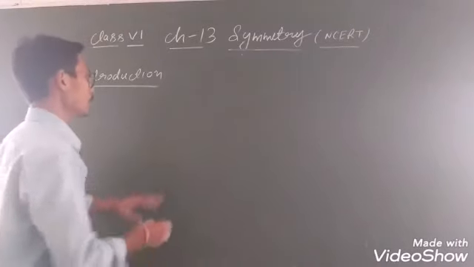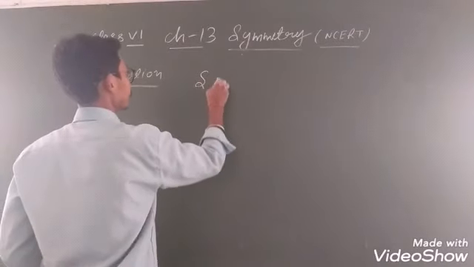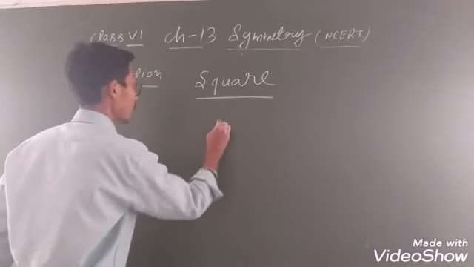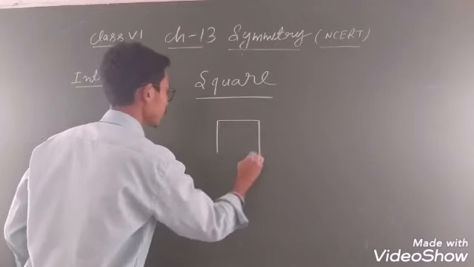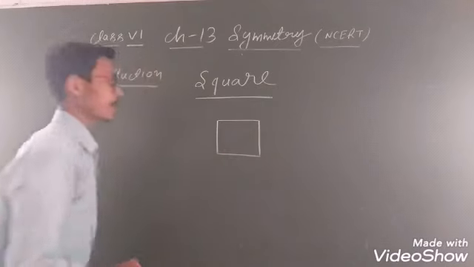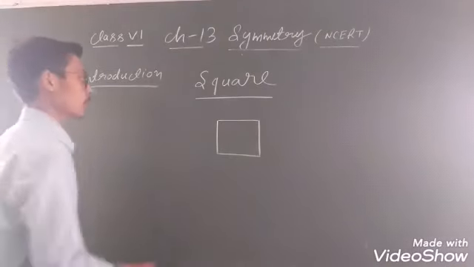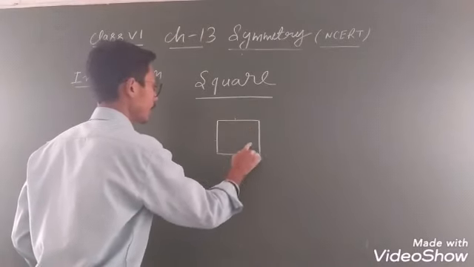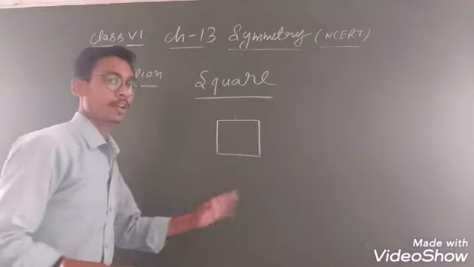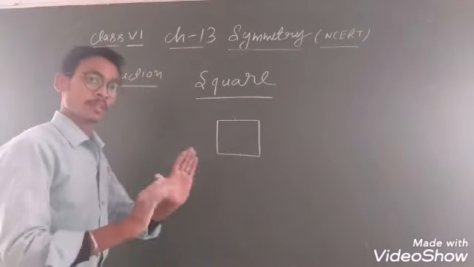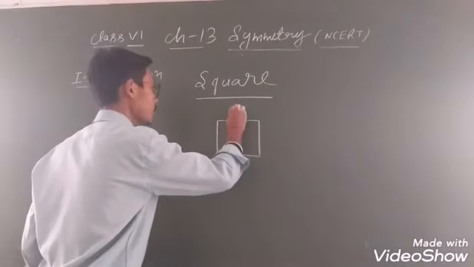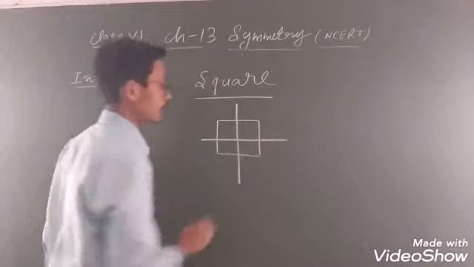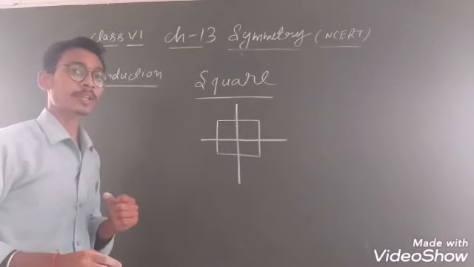Now come to the next, which is the square. Now look, in a square you know that all sides are of equal length. But in a rectangle opposite sides are of equal length, whereas here all sides are equal. So the first line of symmetry you can draw like that for these two sides, the second line of symmetry you can draw like that for these two sides. What other line of symmetry can you draw?